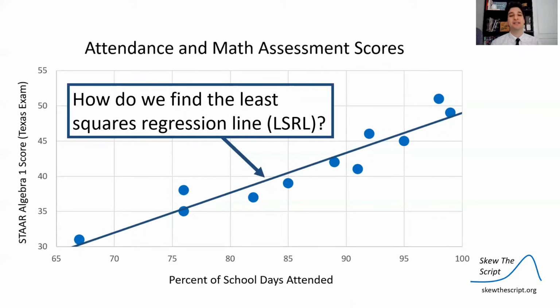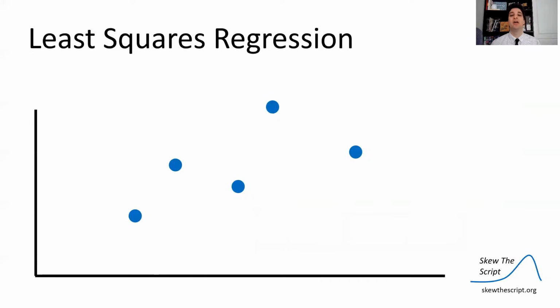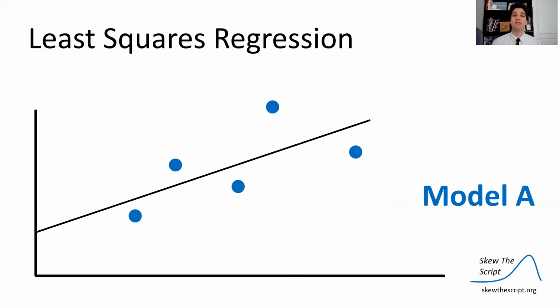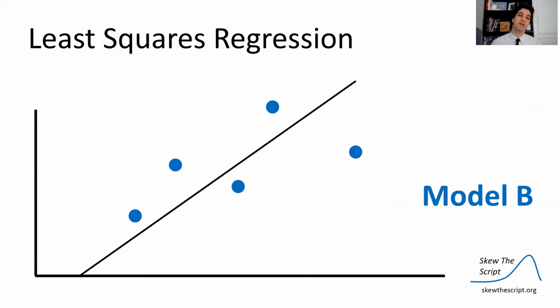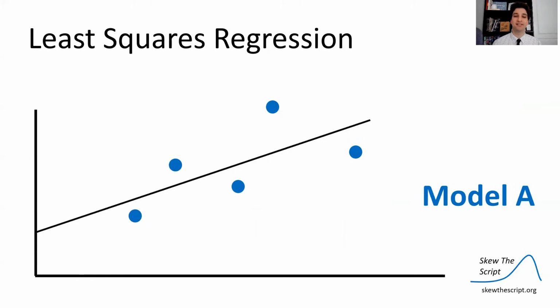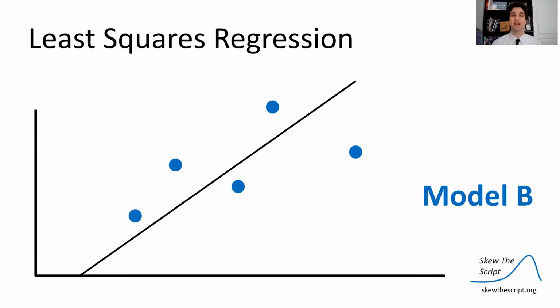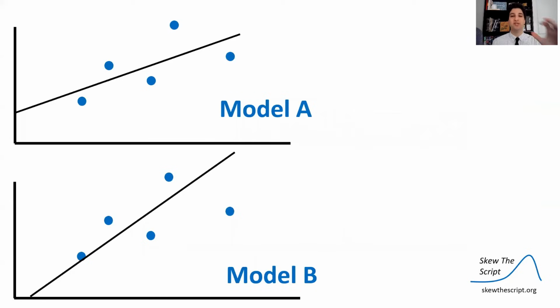But first I want to ask, how do we find this model? What's the exact way that we find the best linear model to fit to this data, the least squared regression line? So here's some more simple data, just 5 data points. And there's a couple of models we could fit to this. It looks positive, a little bit weak. We could do model A or model B. It's not clear to me which is better. Well, let's think about, with these two models, again, the same data set, but now displayed here with the 2 different models, how can we determine which model would be the better one?